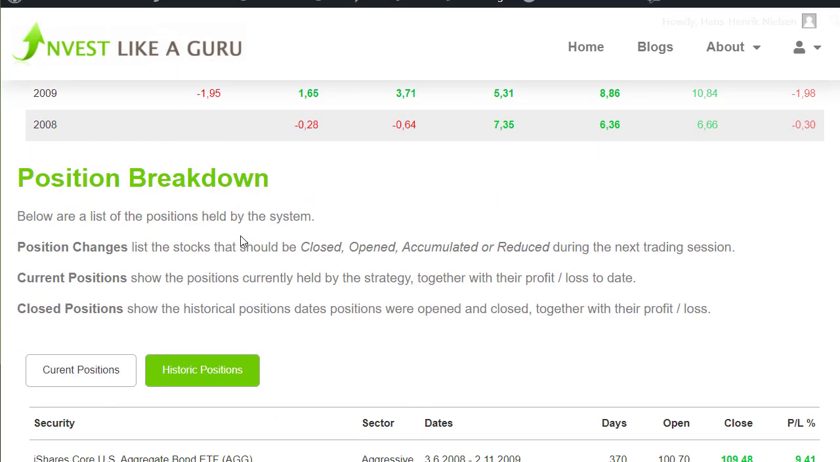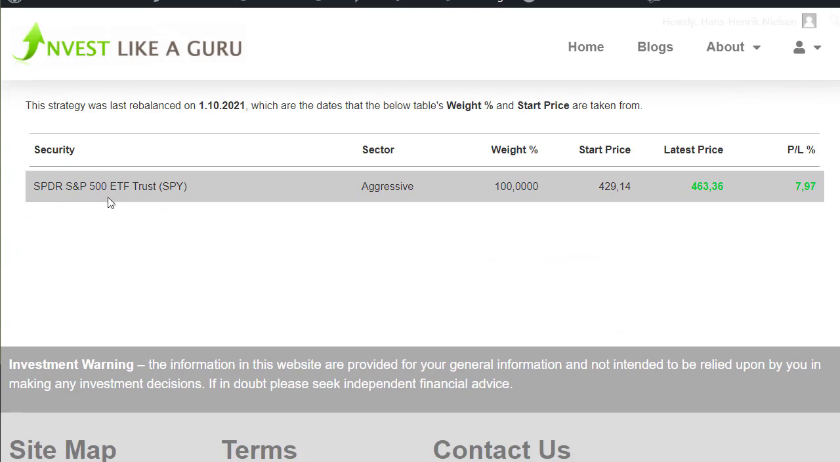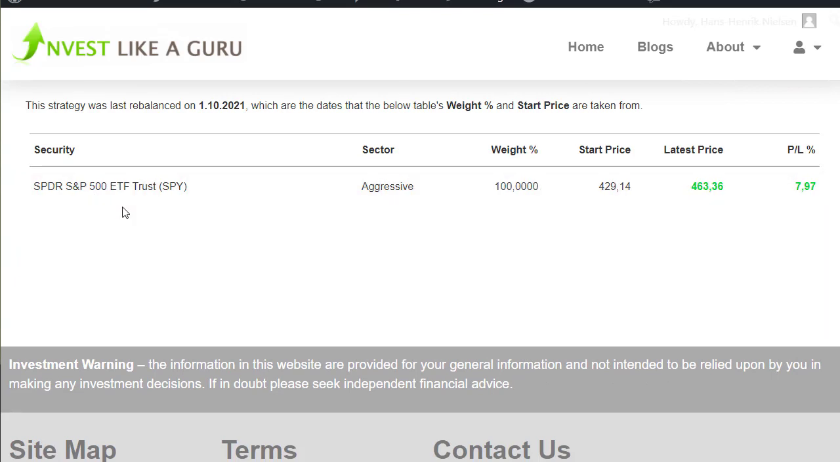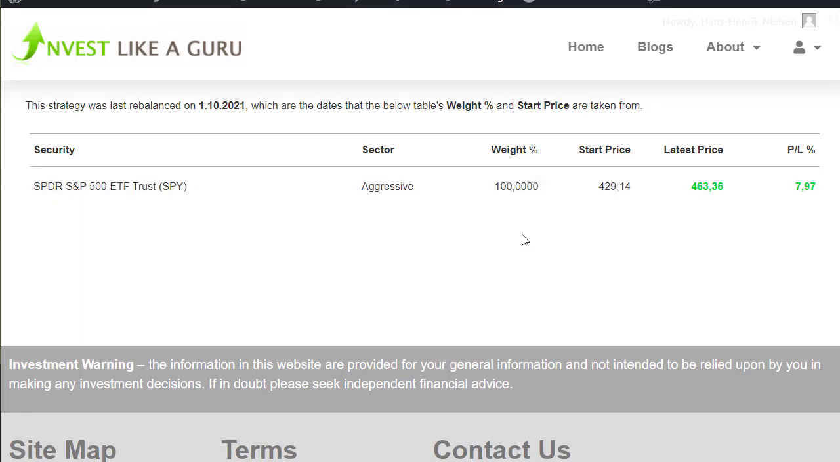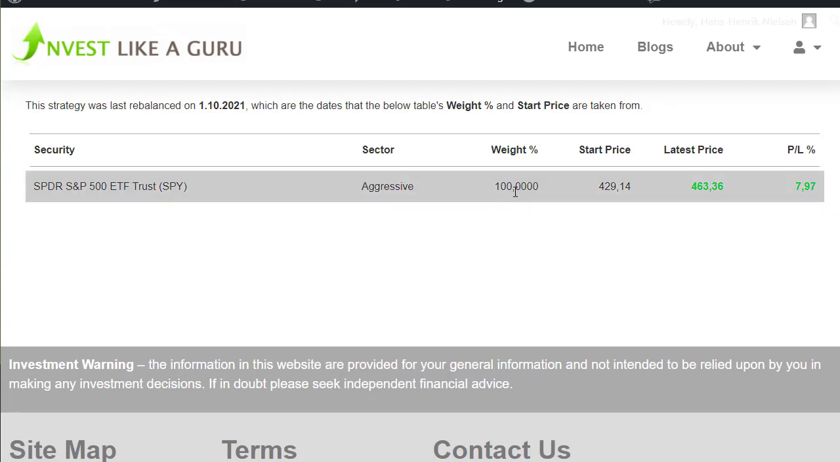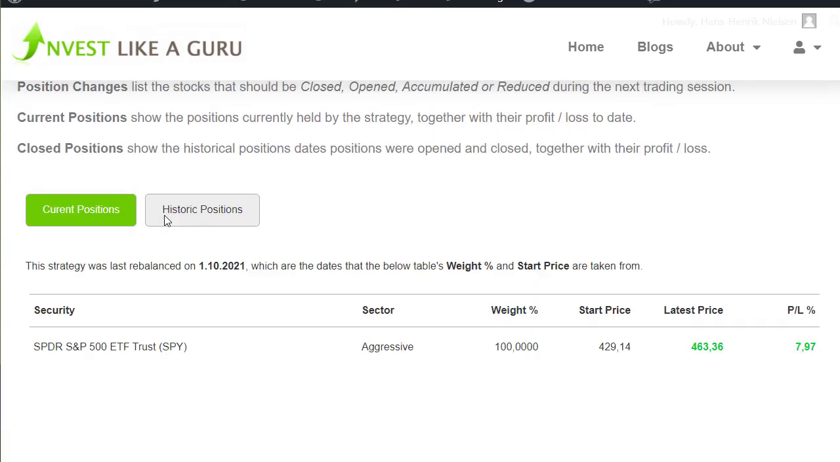What is interesting down here, of course, is if we look at the current positions, we are just in S&P 500. Now, this is one of the weaknesses, if you ask me, in this strategy. It is always 100% invested in just one asset. Now, I don't mind a strategy that always is 100% invested, but having a strategy that is 100% invested in just one instrument might be a bit risky, but that is how the strategy is built. So right now, it's just in the S&P 500.